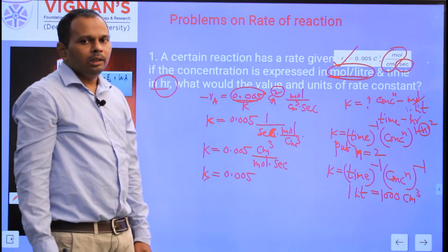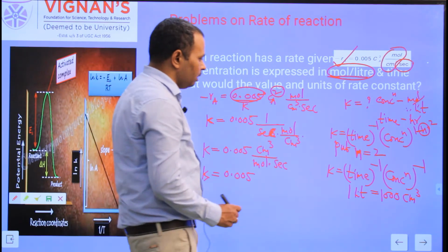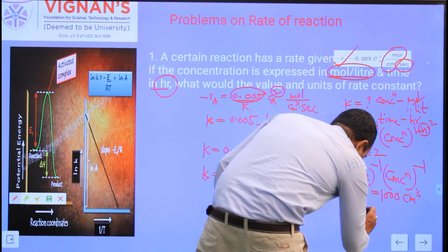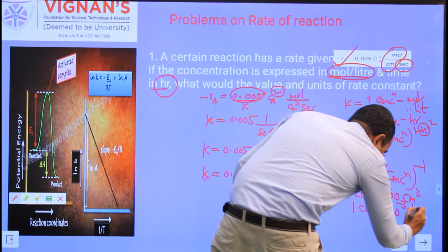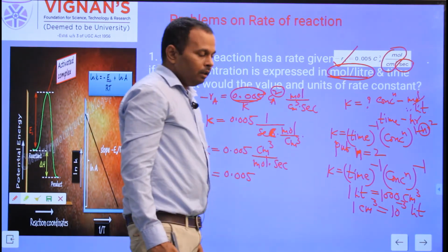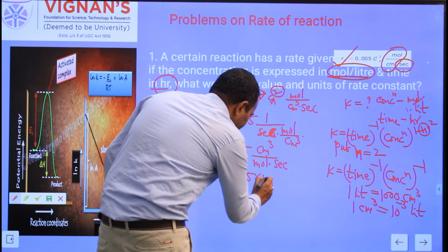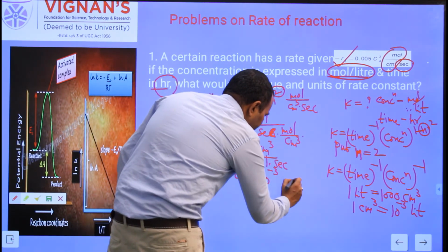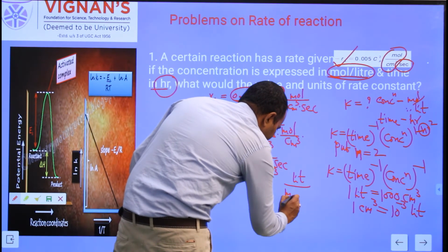From this you can write 1 centimeter cube is equal to 10 to the power of minus 3 liters. So in place of centimeter cube, write 10 to the power of minus 3 liters. Divided by mole, write as it is.